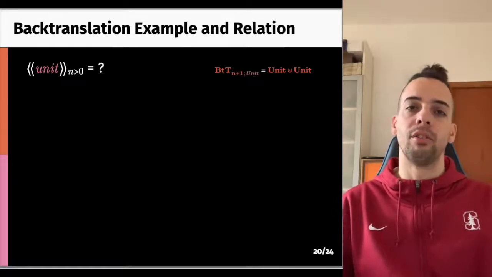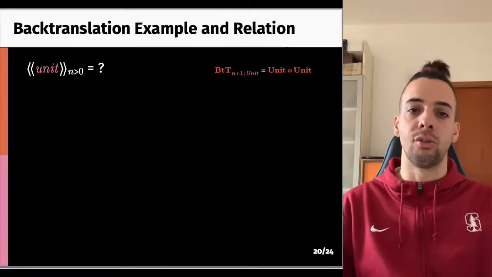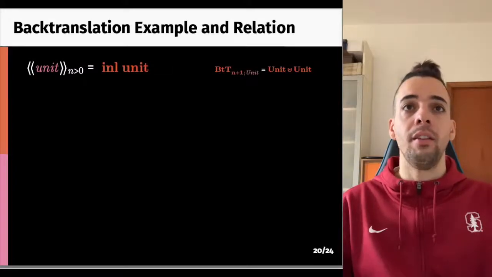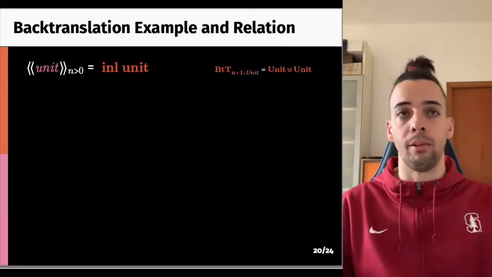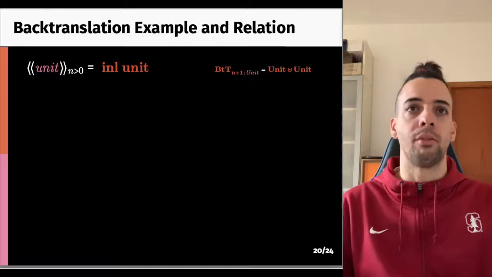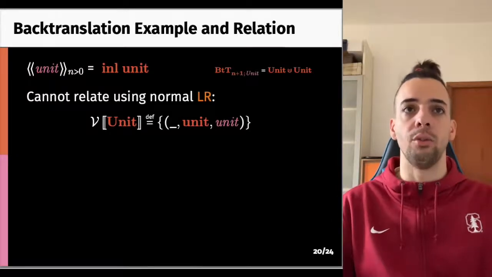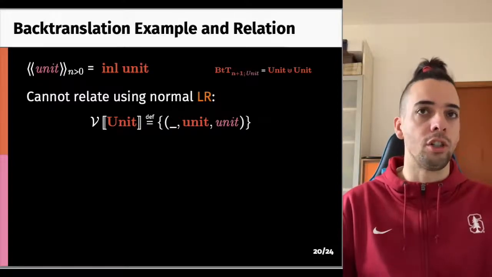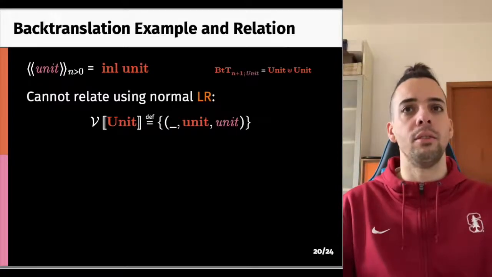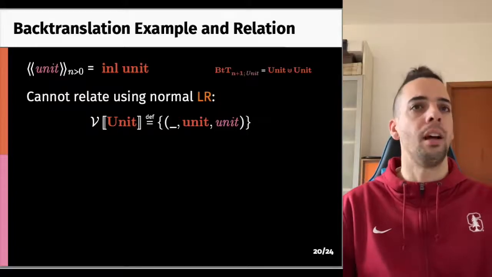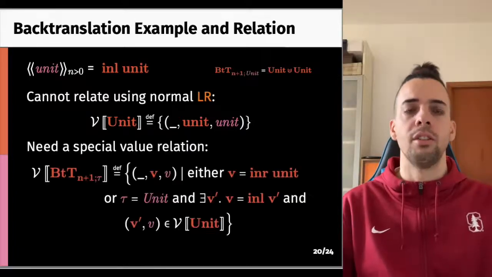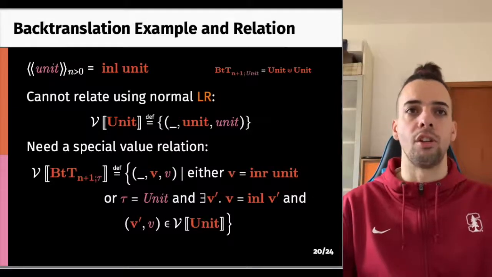What is the backtranslation of unit at any index greater than 0? Given that the backtranslation type is unit plus unit, equi-unit is backtranslated into in-left of unit. However, this is a concern, as standard logical relations would relate iso-unit to equi-unit, and we cannot use them in this case. So instead, we add a case to the logical relation, for when we know that the terms are